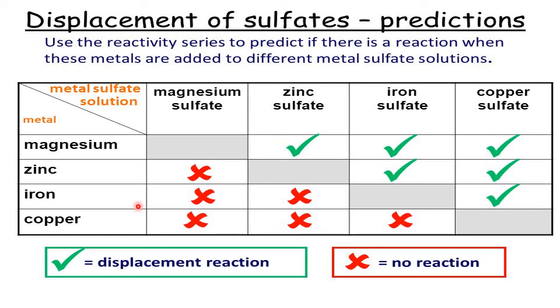Now copper with magnesium sulfate, copper is not reactive, so no reaction. Copper with zinc sulfate, copper is less reactive than zinc, so no reaction. Copper with iron sulfate, copper is also not reactive compared to iron, therefore no reaction. And copper with copper sulfate, same combination, neutral, so no question of reaction at all.